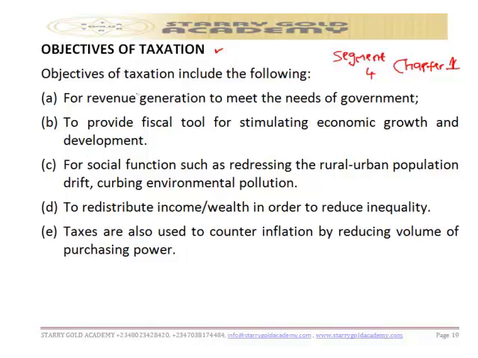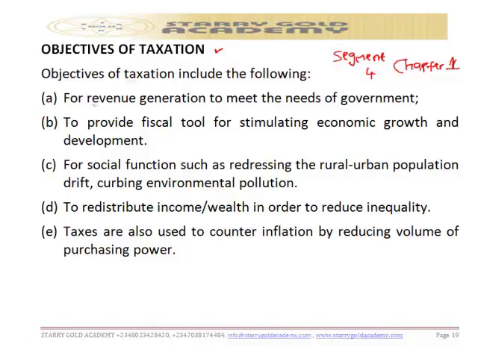As we all know, taxation is what? It is a process whereby a group of people contribute towards the development of a nation. How do they contribute? They contribute by paying tax to the government, so the government is going to develop the nation for them. So the objectives of paying tax include the following.